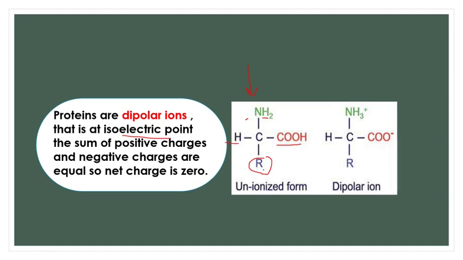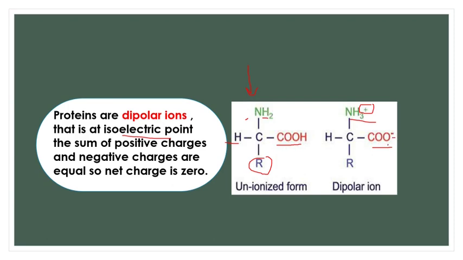So generally this is an unionized form. But when it is ionized, you can see that NH3 gets one positive charge, so it is becoming a cation. COOH, when it loses its electron, what is an ion? An ion is formed by losing or gaining an electron. So when COOH loses an electron, it forms a negatively charged ion.